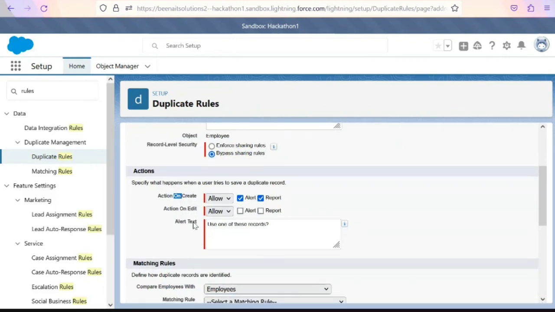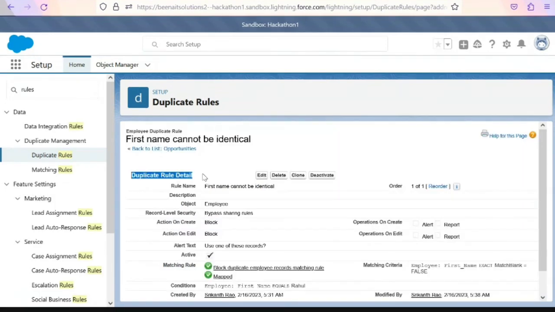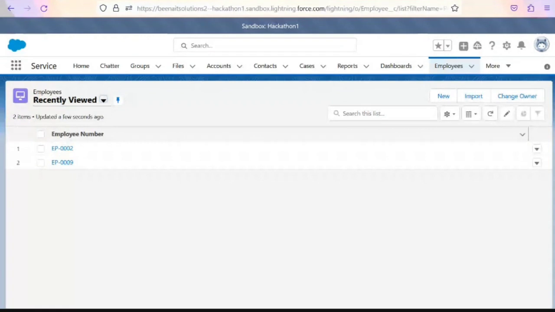I'll tell you what this says. This answers his question, right? No, actually, it only blocks create or edit. But Rahul's question is different. Rahul's question is about viewing after creation, not related to create or edit. If there are two duplicate records, how can we stop the user with this rule from viewing that record?